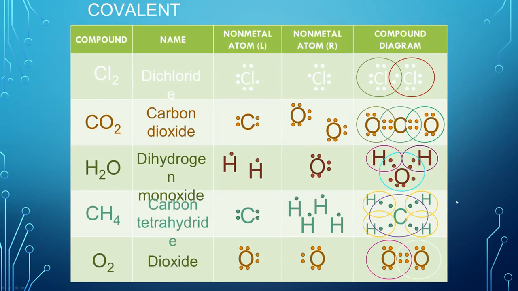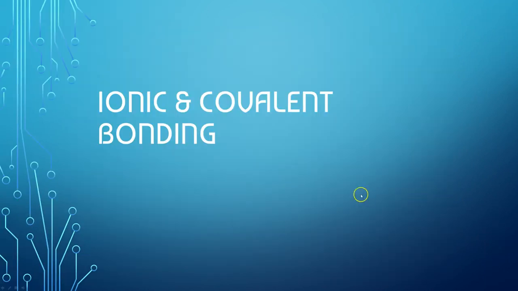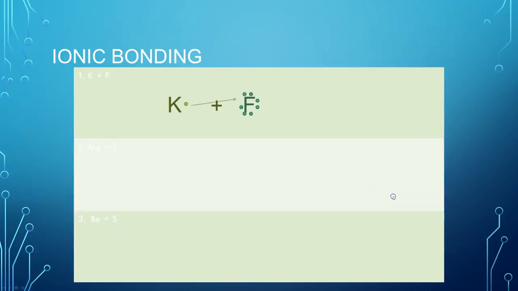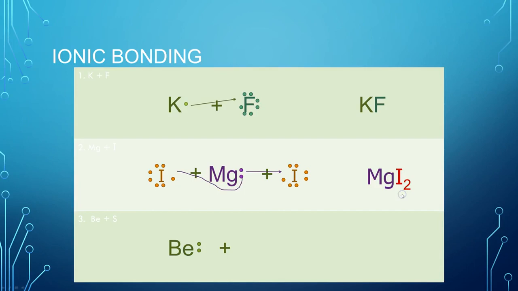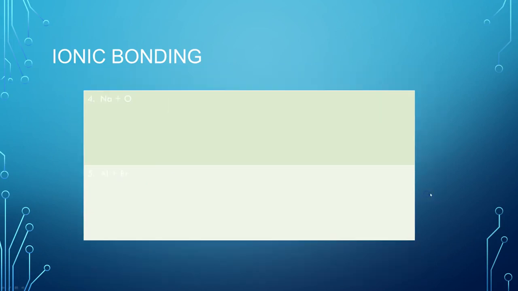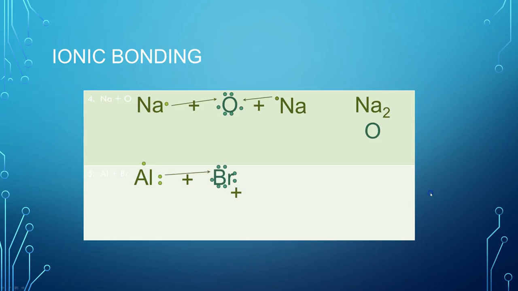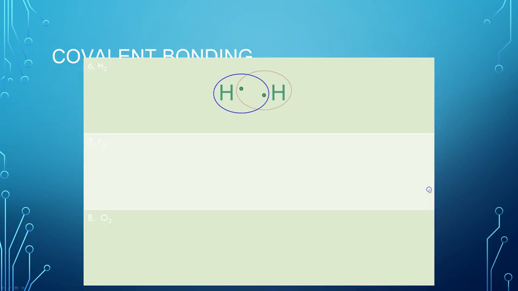Okay, let's see. Ionic bonding. Here's some examples of ionic bonding, but I'm not going to go through it, so you guys can go through that. It's the same examples as we've looked at before. Very similar. Sharing transferring electrons, making the nonmetals have an octet, and then completely emptying the valence shell of the metals. Here's some more covalent bonding.